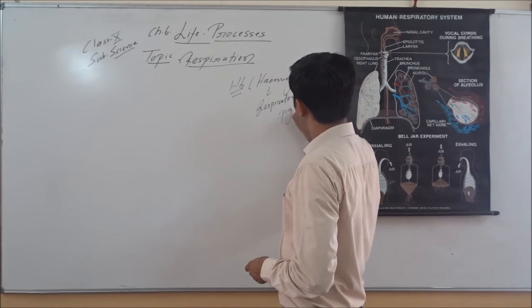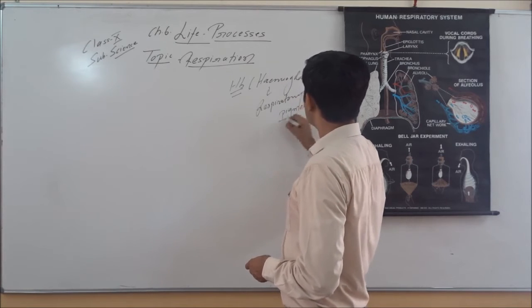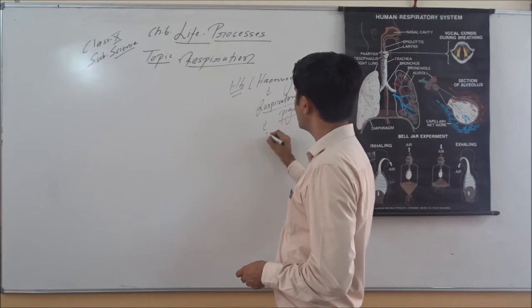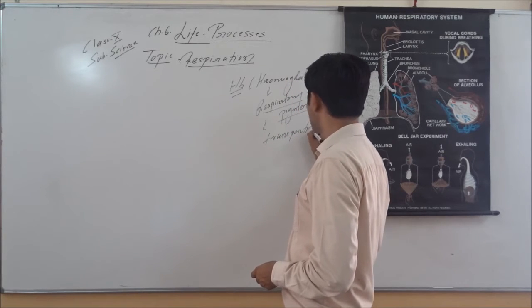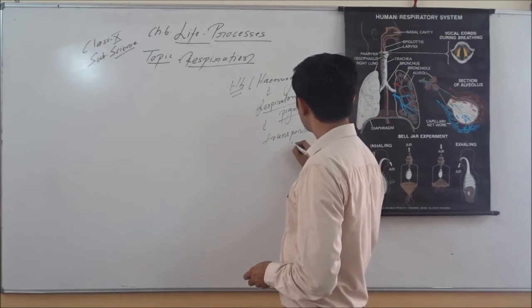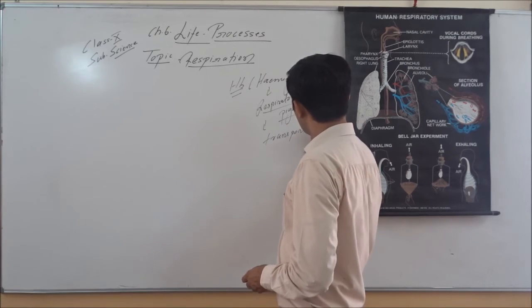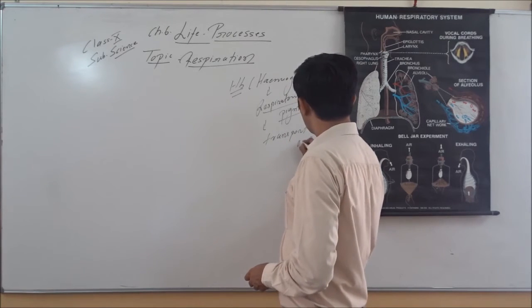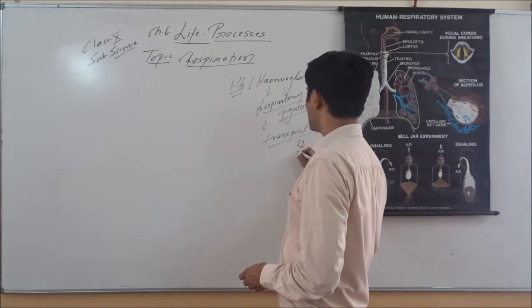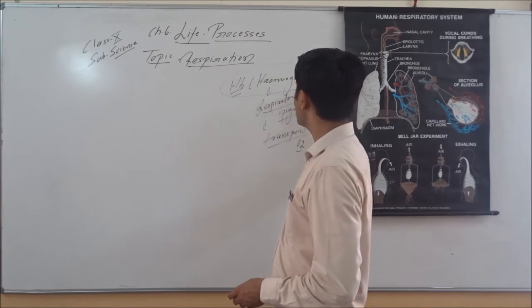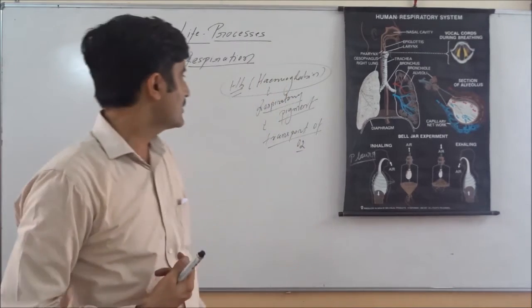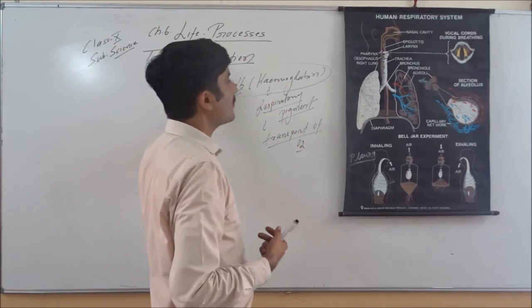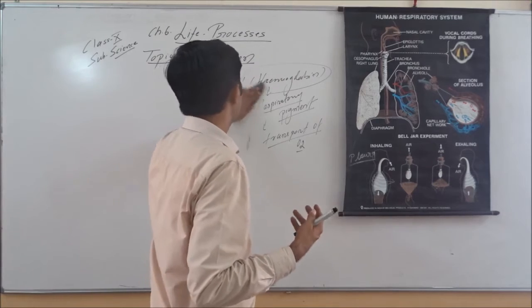Respiratory pigment. This pigment plays a very important role in transport. So we will take it again when we discuss transportation of gases, particularly O2. So please remember, this is called respiratory pigment. Like chlorophyll is a photosynthetic pigment, this is respiratory pigment, and this plays a very important role in transportation of oxygen.